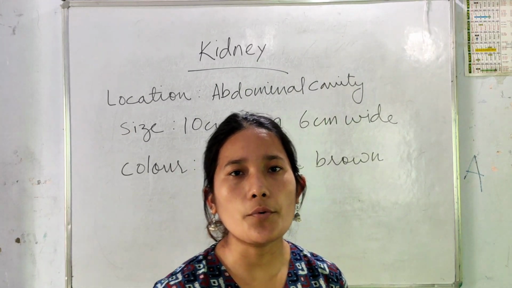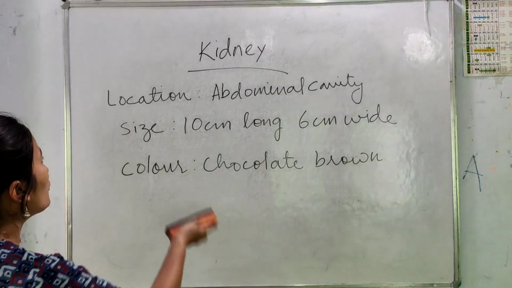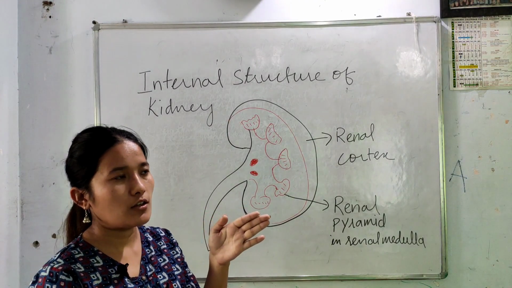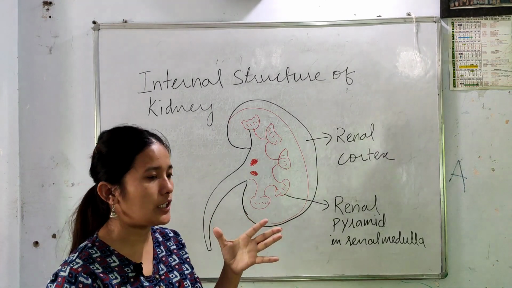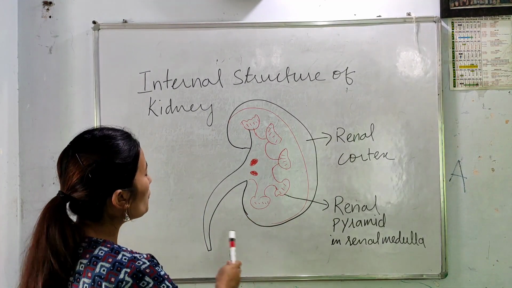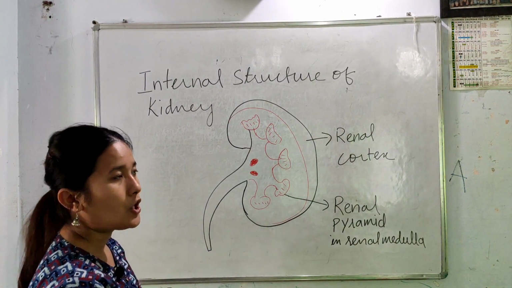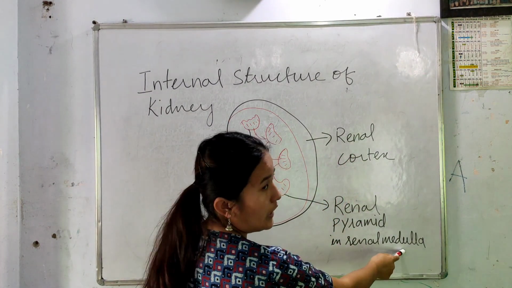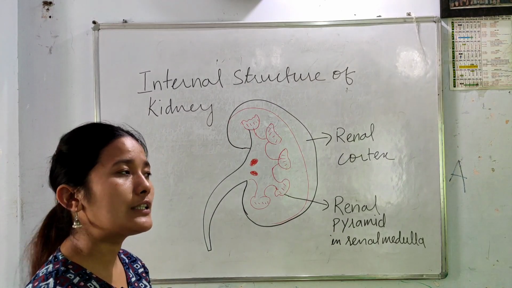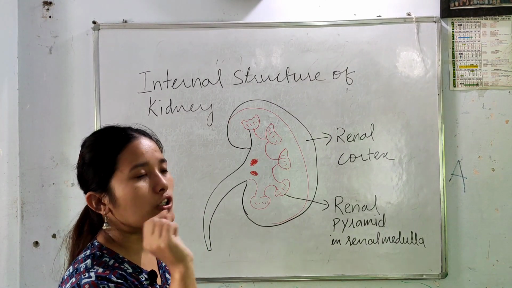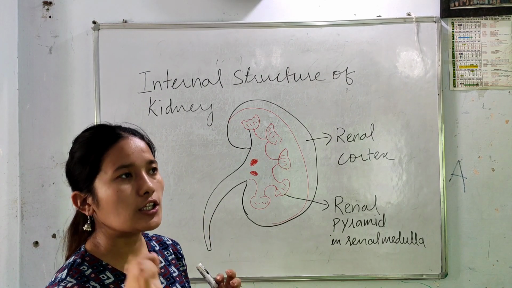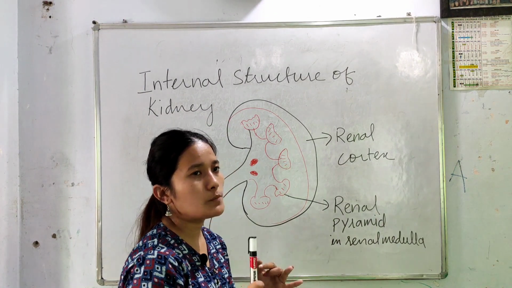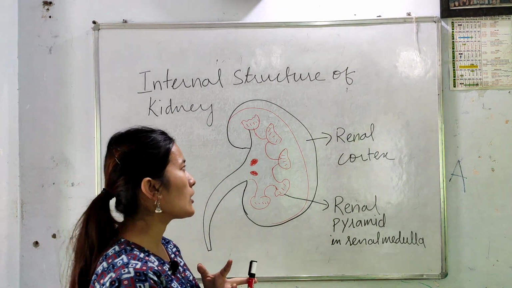Next, we will deal with the internal structure of the kidney. If you take a kidney and cut it lengthwise, which you can call a longitudinal section, and observe it under a microscope, you will view this structure. The kidney has two regions, the renal cortex and the renal medulla. The renal cortex is the outermost darker region. You will see a dotted appearance in the renal cortex, because of the presence of Bowman's capsule, proximal convoluted tubule and distal convoluted tubule.